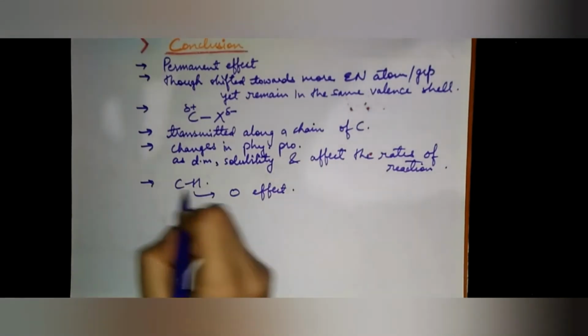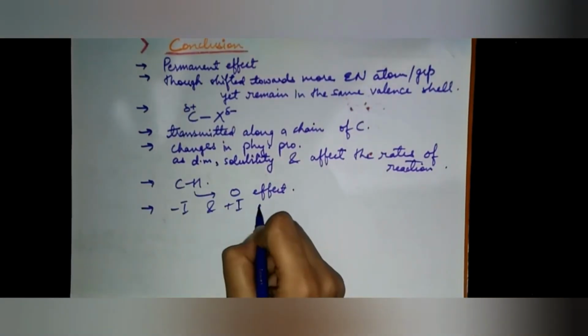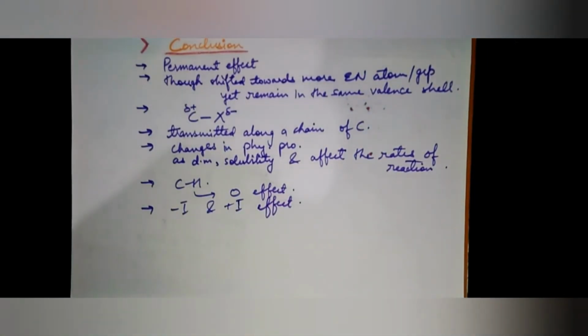That also I have explained. So in this way, the phenomenon of inductive effect is very important in organic chemistry, and it is helpful in explaining a number of facts. That means it has very useful applications.